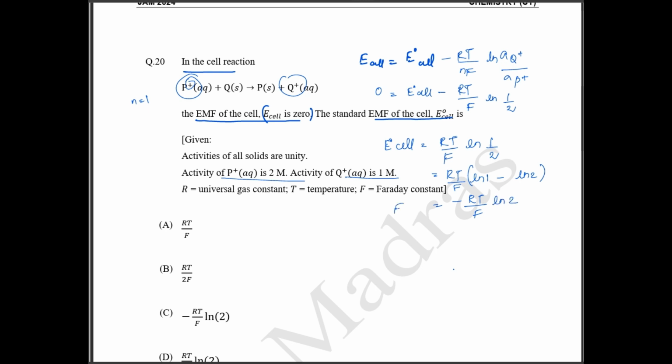So E naught cell is equal to minus RT ln 2 by F. So option C is the correct answer. Okay.